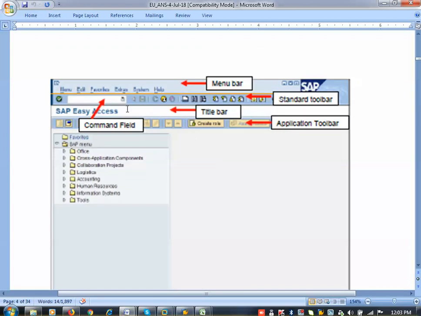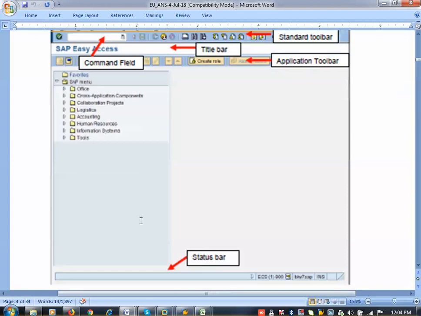I am coming to the screen here. This is called the menu bar, standard toolbar, command field or transaction field, and here the title bar. The title will change from one screen to another. Then the application bar, and here the status bar. This is common across the world, like your Microsoft Word and Excel, nothing is different.